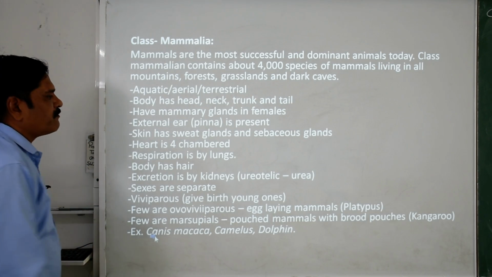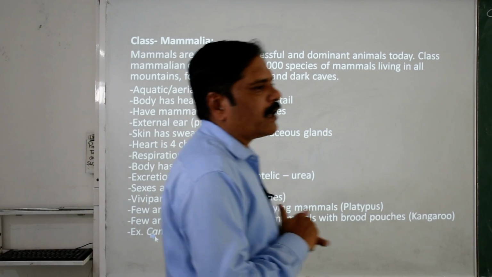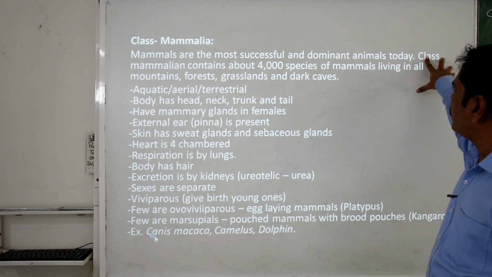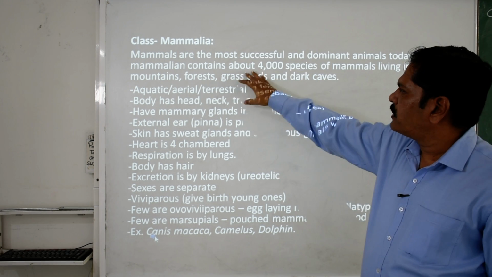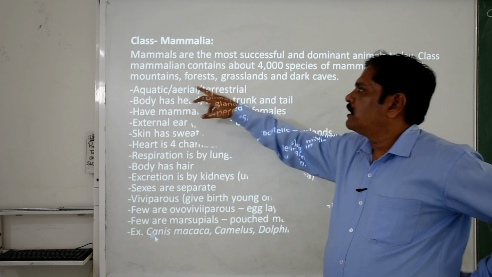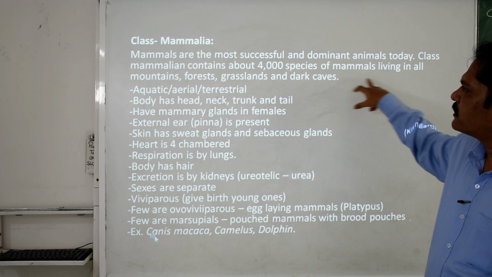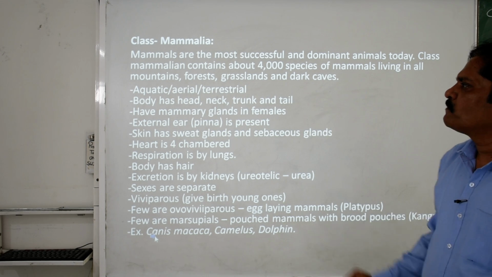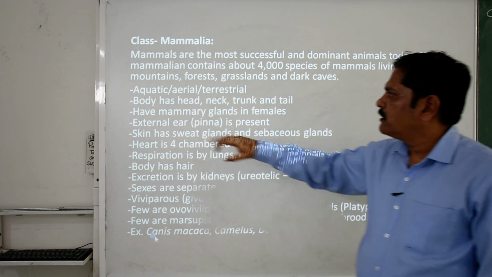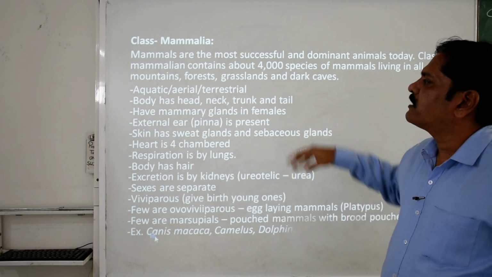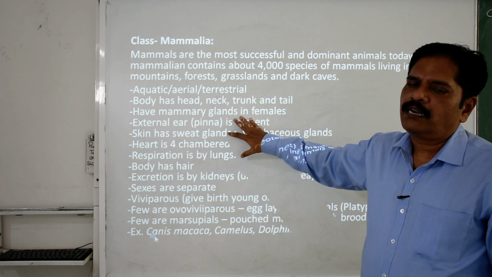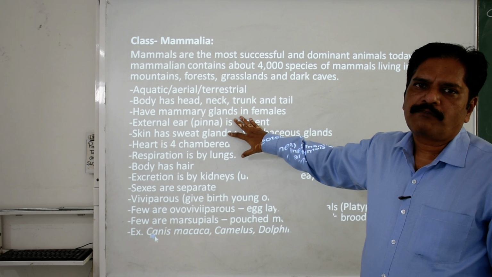Then we are moving toward the final class, that is the mammalia. These are the most successful and dominant animals today. Mammalia contain about 4,000 species, and they live in all areas like mountain, forest, grassland, and even dark caves. Their habitat is aquatic, aerial or terrestrial. The body has head, neck, trunk and tail. They have mammary glands in females, which work only at the time of feeding.